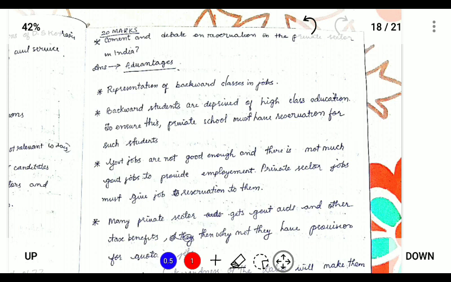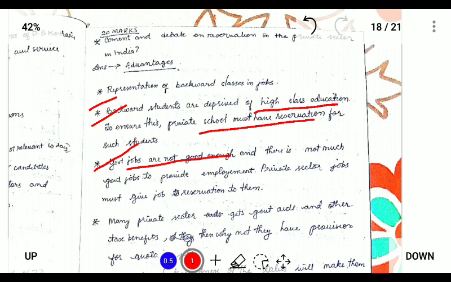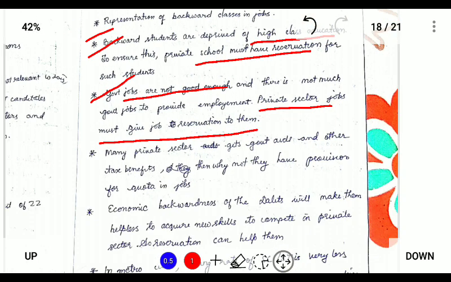So the advantage of reservation in the private sector is that it gives representation to backward people. Backward people are deprived of higher education, so reservation is required, and government jobs are not enough. People need jobs, so the private sector can give job reservation to them. Many private sector firms get government aid and other benefits, so why not provide a quota in jobs? Many private sector firms provide jobs.